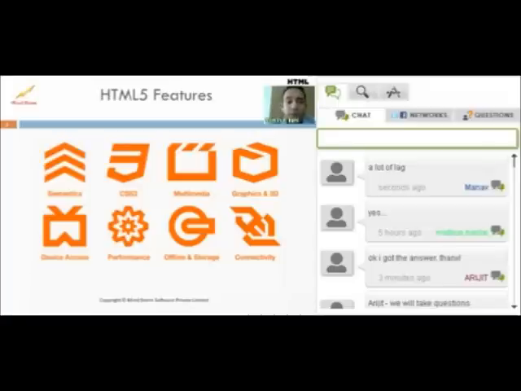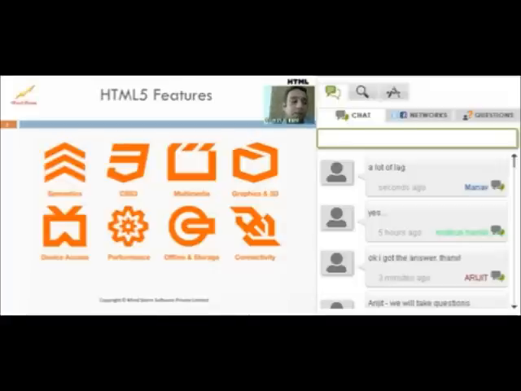Graphics and 3D. It's quite amazing that a lot of things that were done by Flash, where you could do complicated 3D graphics, 2D graphics, coloring, shading, and various vector objects, HTML5 brings to the table with something called a Canvas API. A Canvas API literally stands for what it says: the whole screen becomes a canvas on which you can start drawing anything that you want, including primitives like lines and circles, and then build on to more complex shapes. We'll take a look at some samples of the Canvas API.